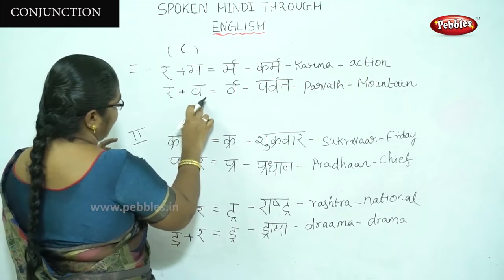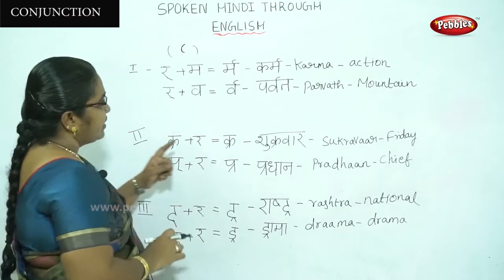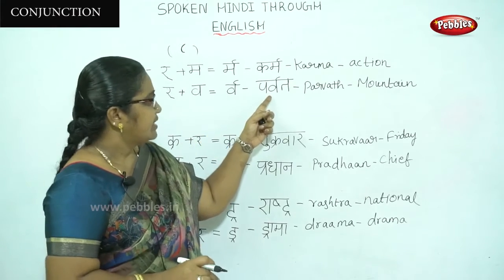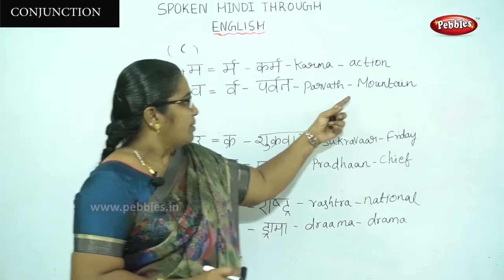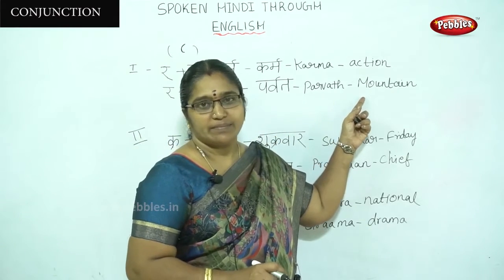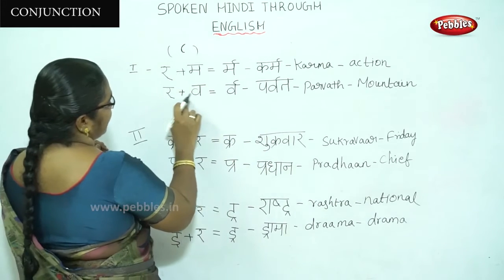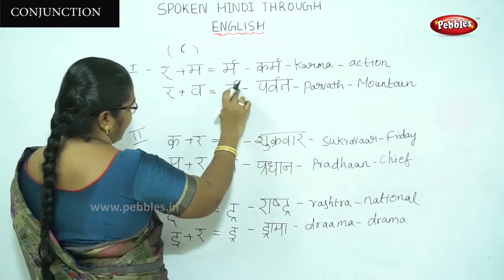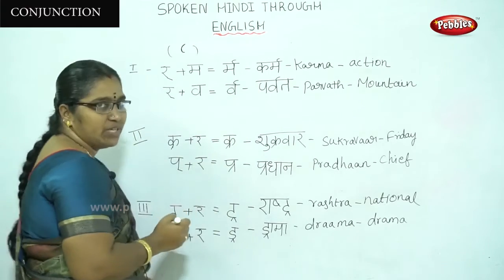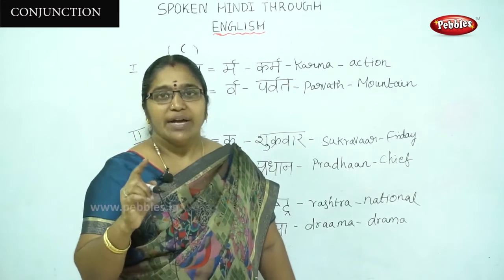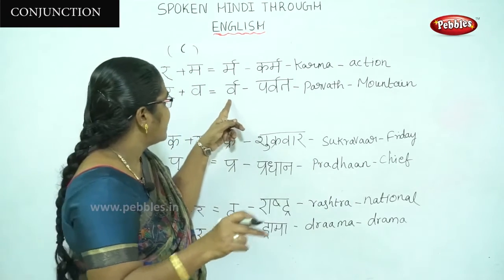"Ir" plus "va" gives "irva". The word is "parvat". The meaning is mountain. The word becomes, see, "ir" plus "va", the "va" becomes "irva". "Irva" means there is a small curve above the letter, a small curve above the letters, that is "irva".